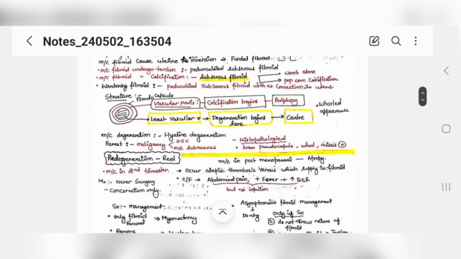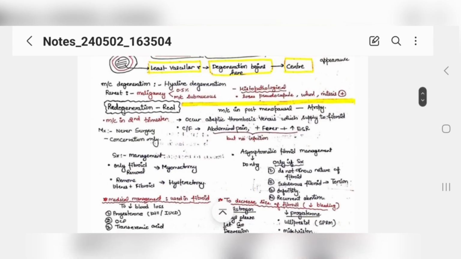Now, the most common degeneration which occurs in fibroid is hyaline degeneration. Okay, and in some rare cases you can see malignancy also, which is 0.5%, and the most common malignancies are submucous type. Okay, and when you see the histopathology of a malignant fibroid, you will see a loose pseudocapsule, hemorrhage, and mitosis present.